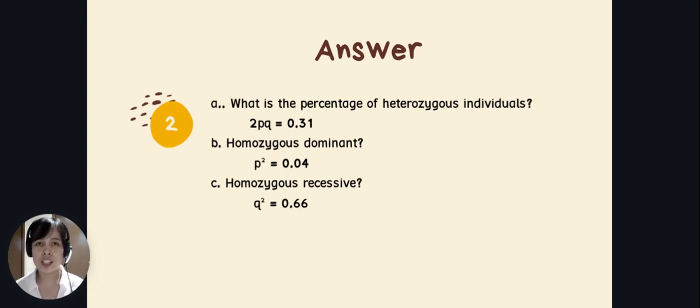Now check your answers to see if they add up to 1. Now, if your answers are 0.98 or 0.99, please consider that you have rounded off the values before the final answer. So there are times that it will not always be equal to 1 because you have rounded it off. Okay? So I guess you have really understood now the Hardy-Weinberg equilibrium, its uses, and how to solve for the frequencies of alleles and genotypes in a population using the Hardy-Weinberg equation.